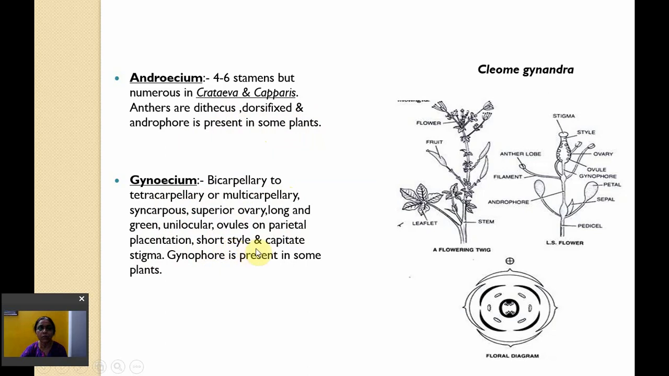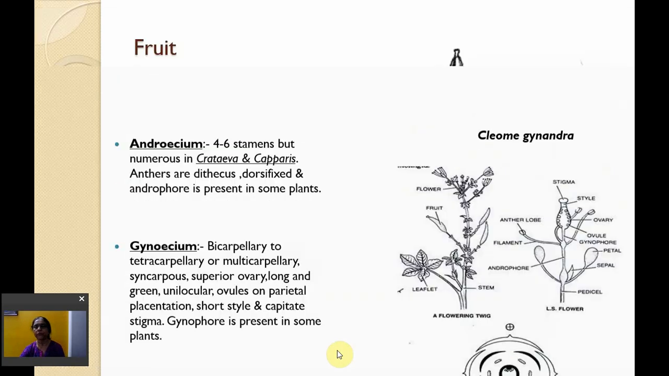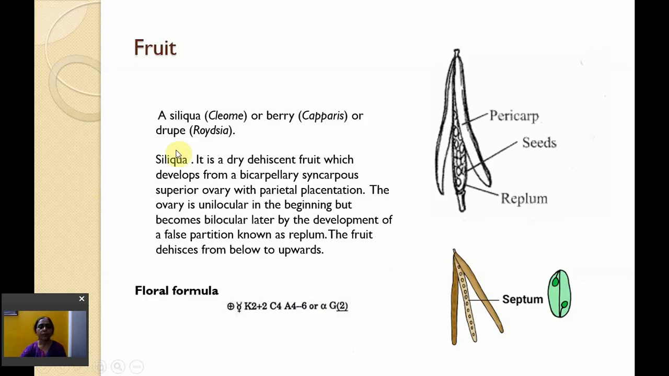Style is very short and stigma is capitate. Gynophore is present in some plants. You can see here bicarpellary ovary, unilocular, ovules on parietal placentation. Fruit, a siliqua or berry or drupe.